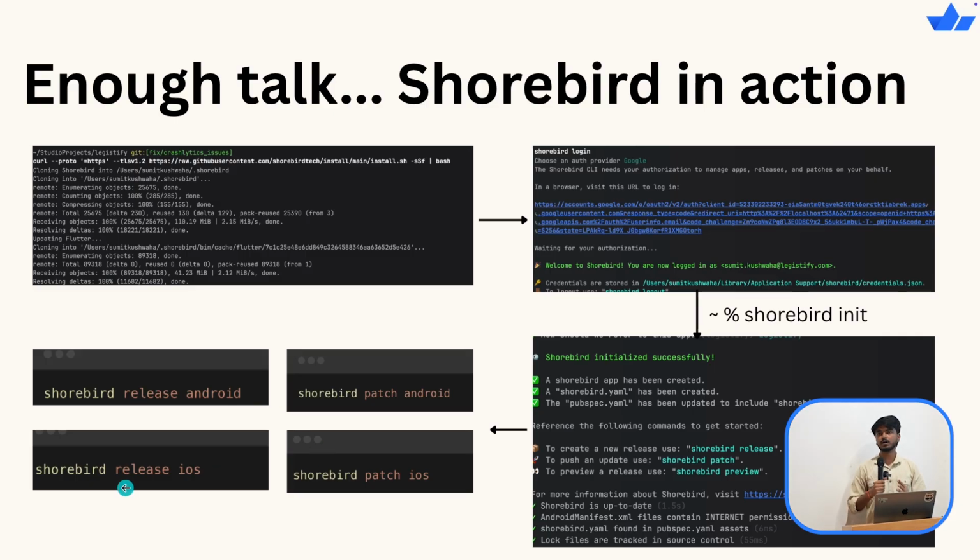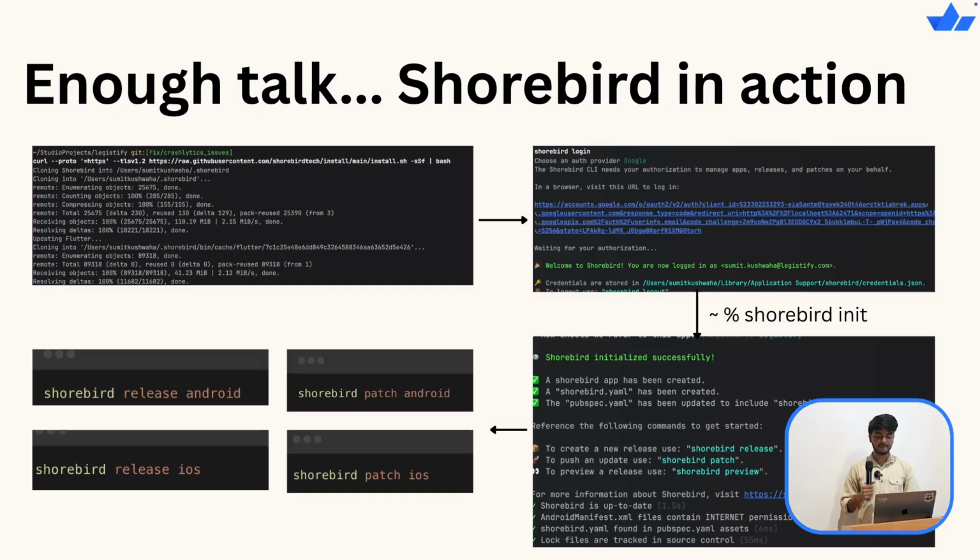How would your app know that it has to download patches from Shorebird? Normally we do flutter build, so we are going to replace flutter with shorebird and do shorebird build. This integrates Shorebird in your app files, so your app gets to know that it has to download certain patches from Shorebird.